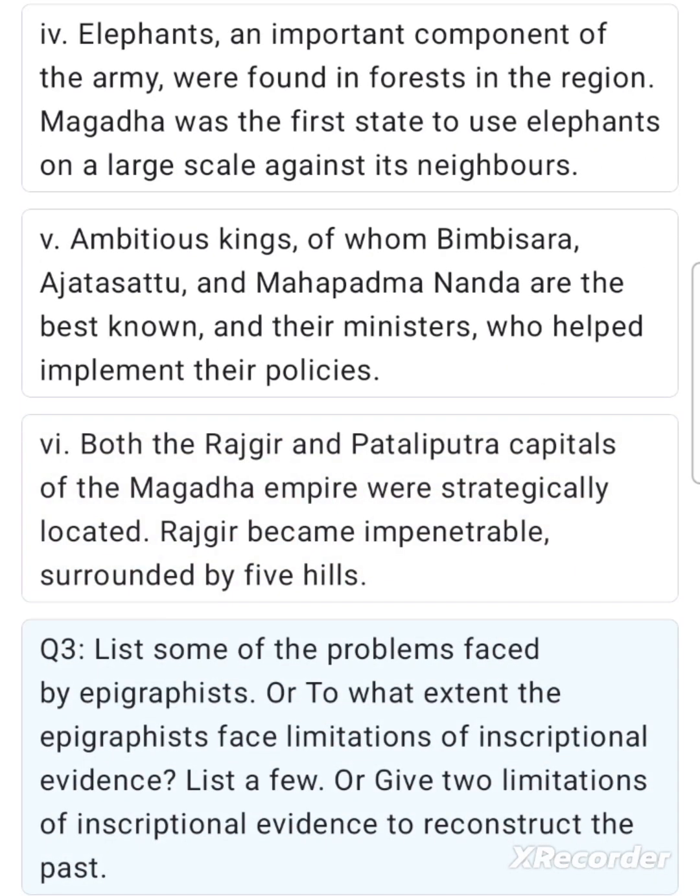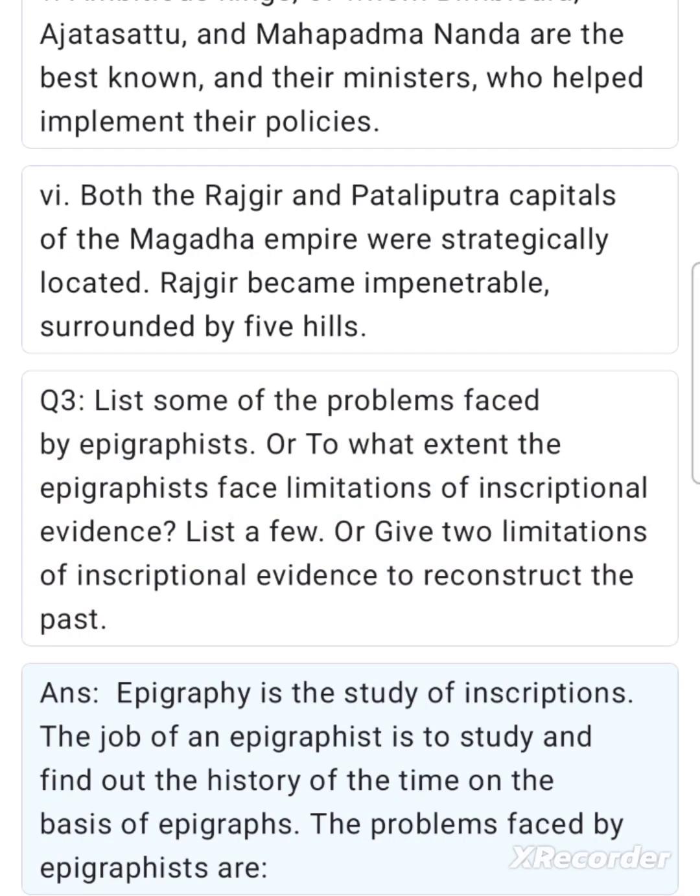Q3. List some of the problems faced by epigraphists. Or to what extent the epigraphists face limitations of inscriptional evidence. List a few. Or give 2 limitations of inscriptional evidence to reconstruct the past. Ans. Epigraphy is the study of inscriptions. The job of an epigraphist is to study and find out the history of the time on the basis of epigraphs.